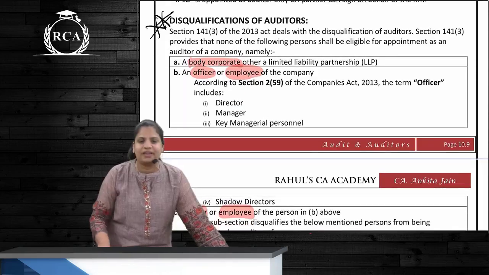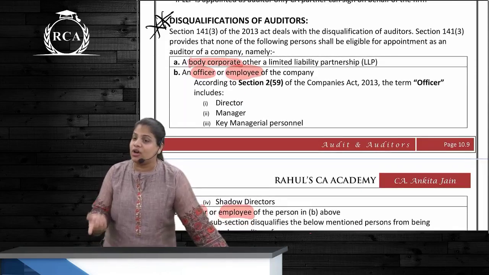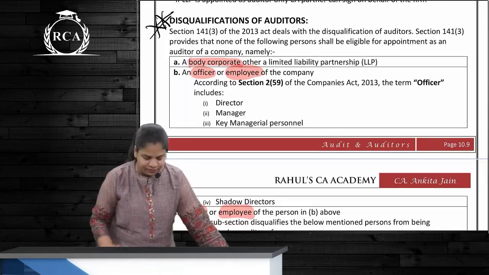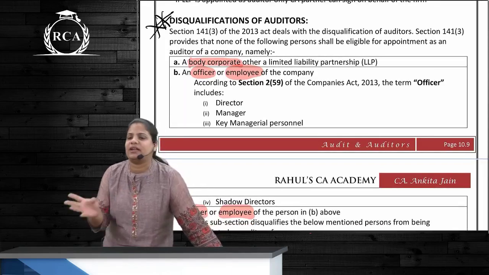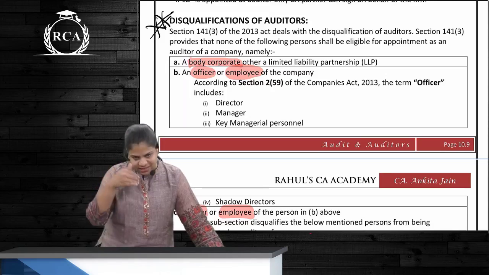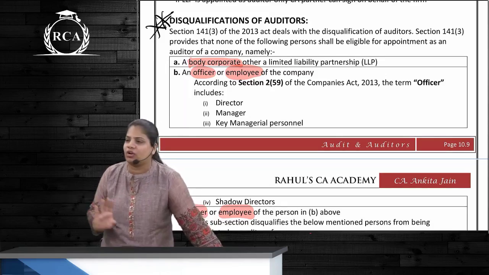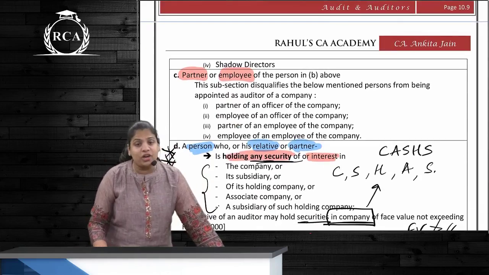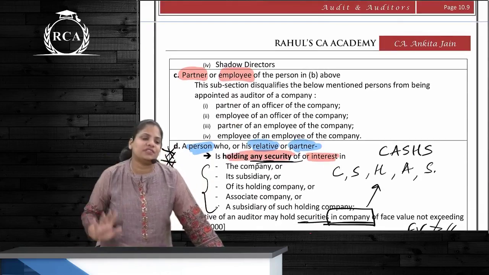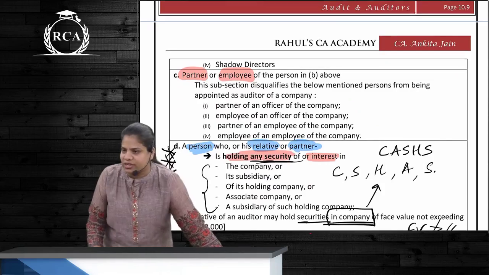Second one is what? If he is an officer or employee of the company, correct? Officer means whoever is either director, manager or KMP. If he himself is an employee or officer, he cannot be the auditor, right? Next one, if it is a partner or employee of the officer or employee, he also is disqualified.